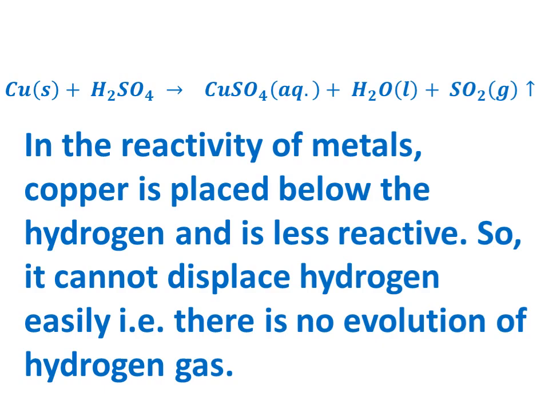So in the reactivity series of metals, copper is placed below hydrogen. As I told you yesterday, those metals which are below hydrogen are less reactive, and the ones which are above hydrogen are more reactive. So copper cannot displace hydrogen easily. There is no evolution of hydrogen gas. Because of this, the hydrogen gas will not get evolved.